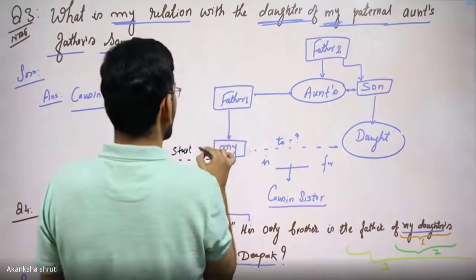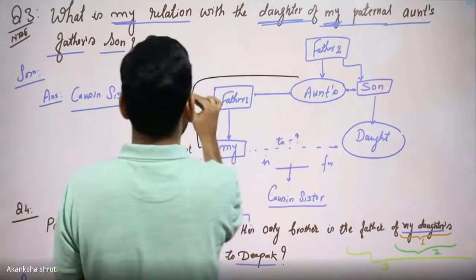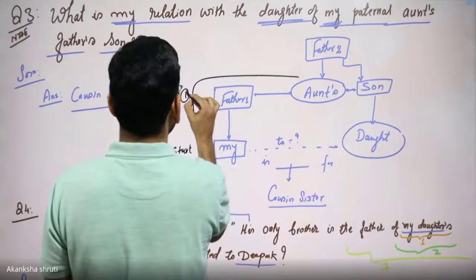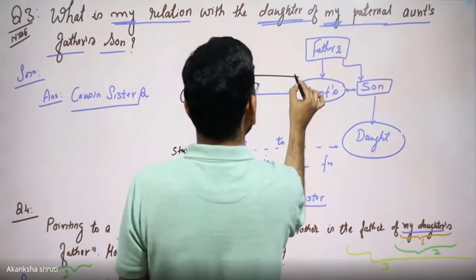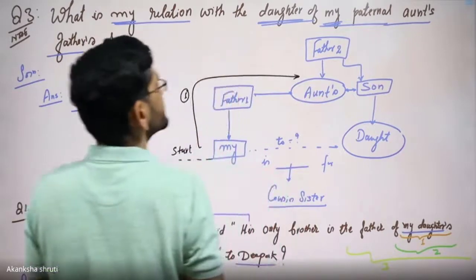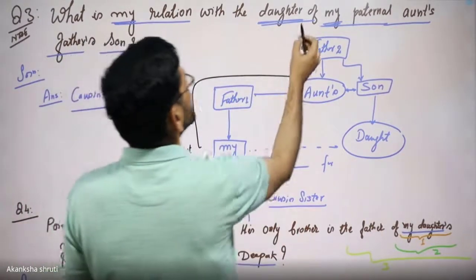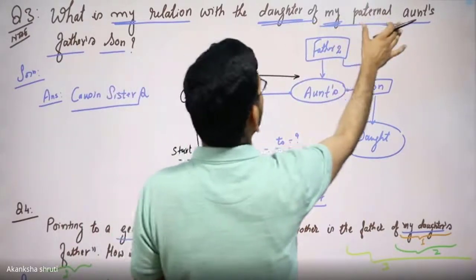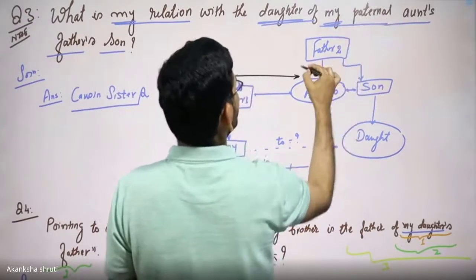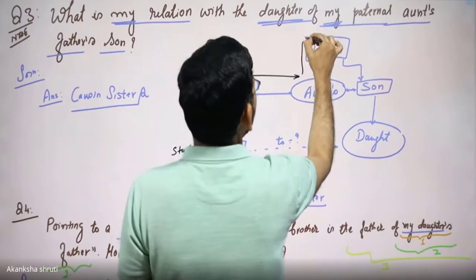So from here we have reached up to this much in the first step. Since it was paternal, so we had drawn the father. Then this aunt is daughter of. So we had gone for this one.